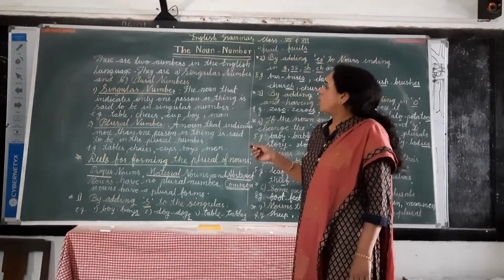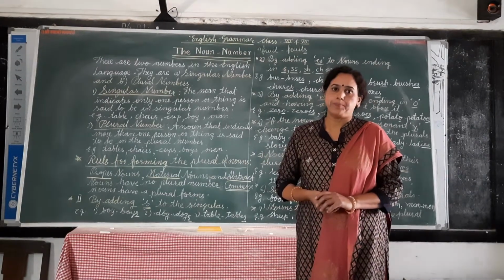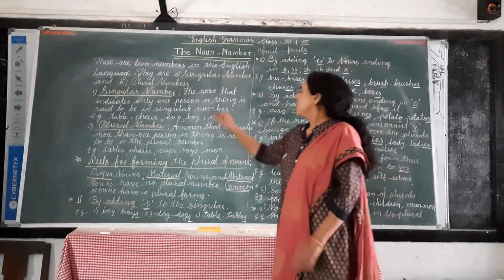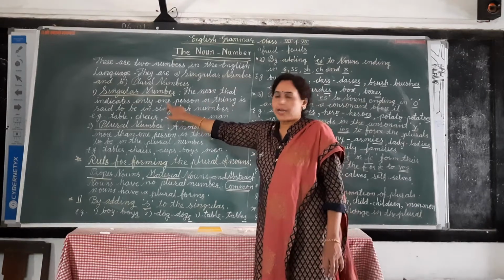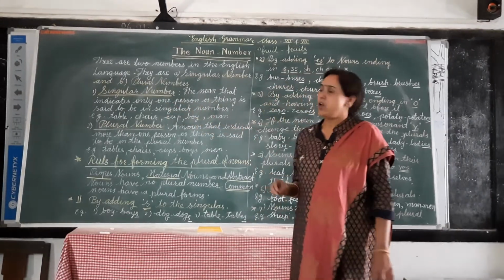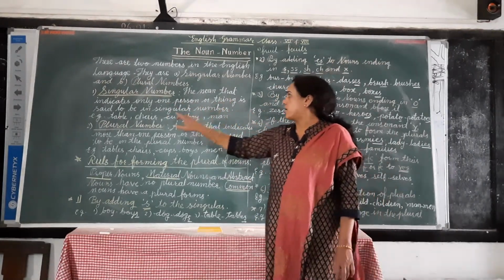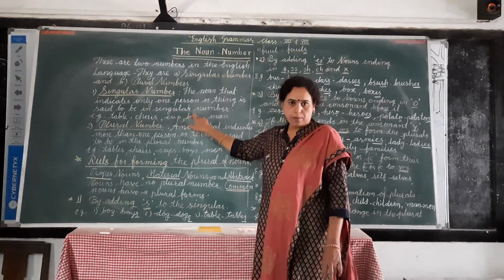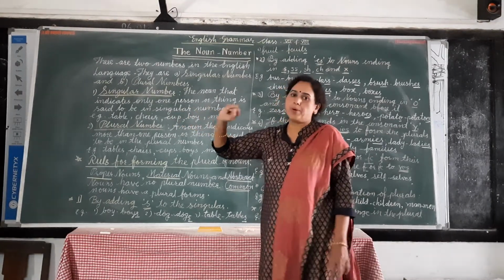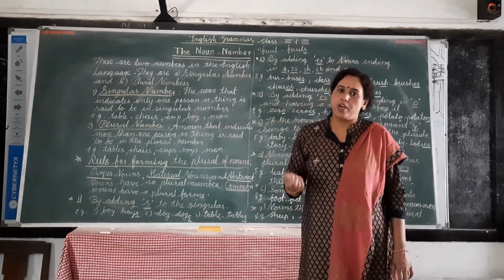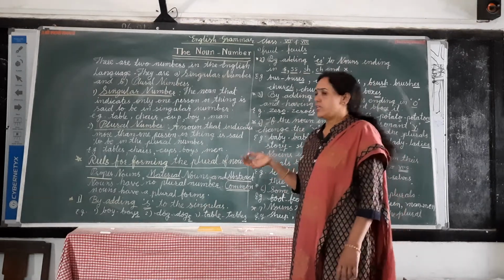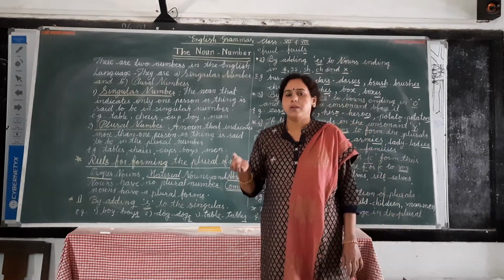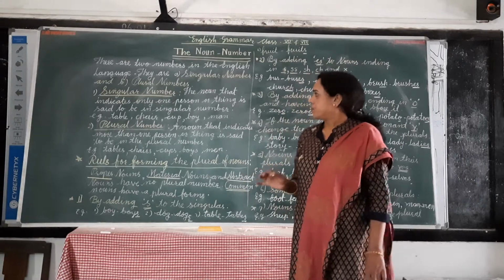Then what is meant by singular number? Singular number means the noun that indicates only one person or thing. It is said to be in the singular number. For example, table, chair, chalk, duster, man, boy, etc.